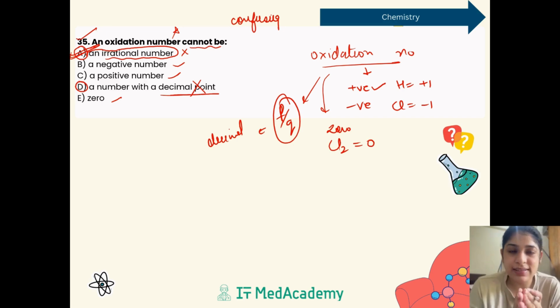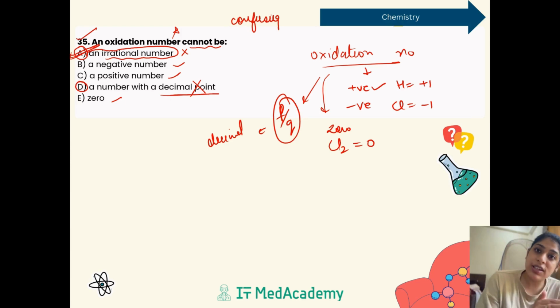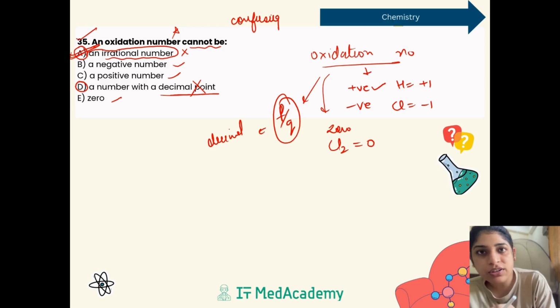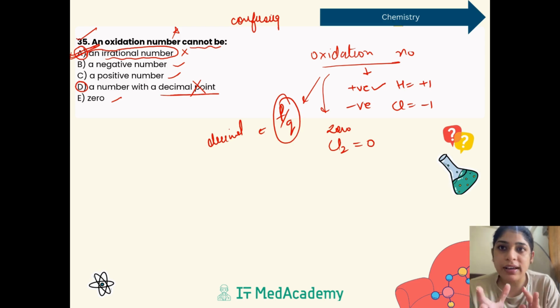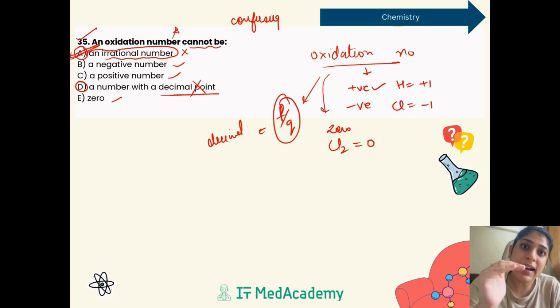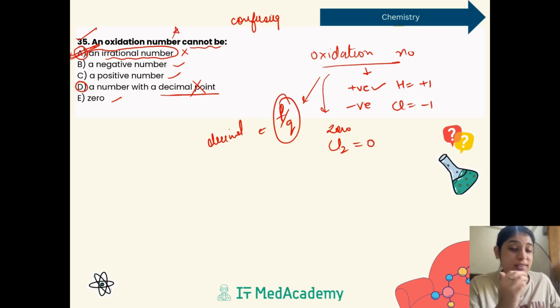So from this, I can draw a small conclusion: from redox reactions till now, 2 types of questions we have done. One is directly calculating the oxidation state of a particular element, and the second is discussing the oxidation states and rules, right? The oxidation state can be positive, negative or whatever. Such rules are basically asked in the questions. Through this question, we can clearly understand that the values of oxidation number also matter, because they can be asked in your question as well.